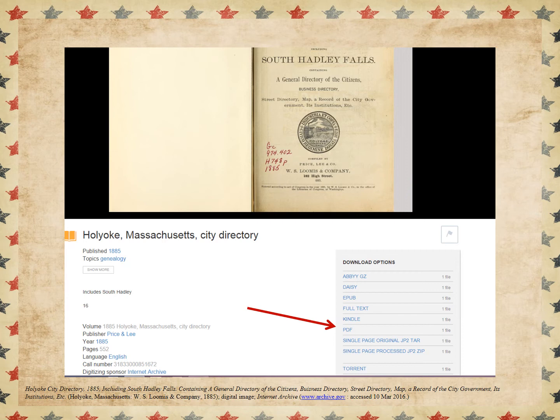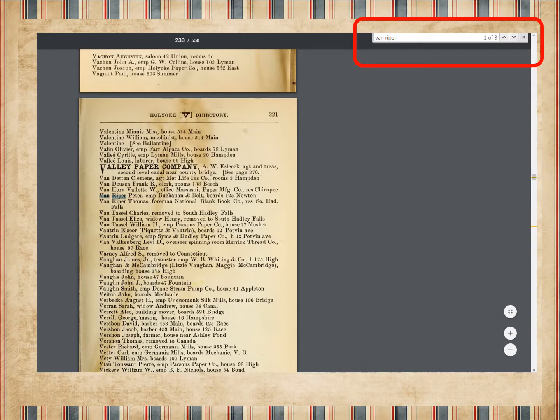And once we have it downloaded, then we can use a Control F, like Fox. A search bar will appear in the top right-hand corner of a PDF when you hit Control F. And you can type in your search parameters. And in this case, we put in Van Ripper, and it will highlight the Van Ripper.